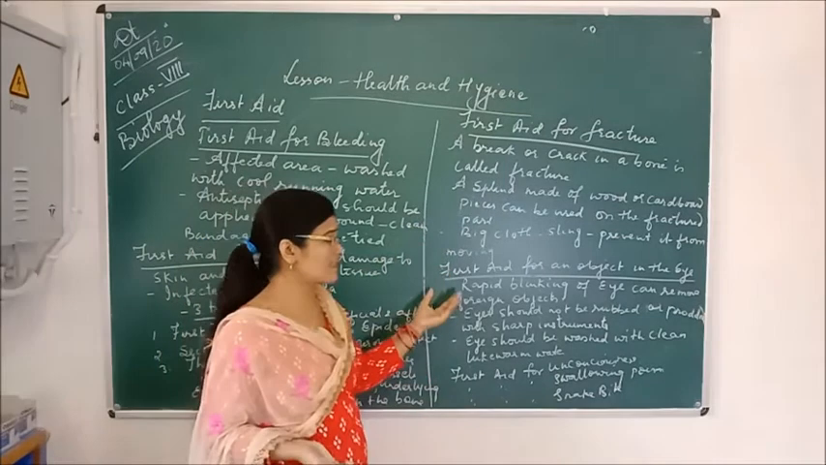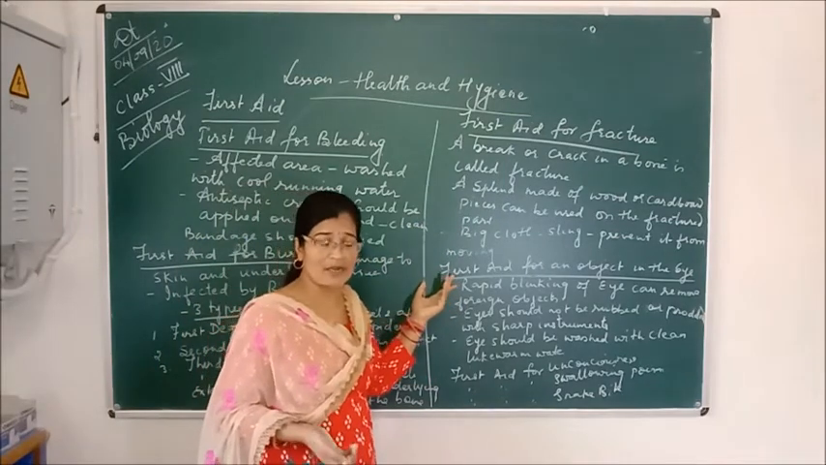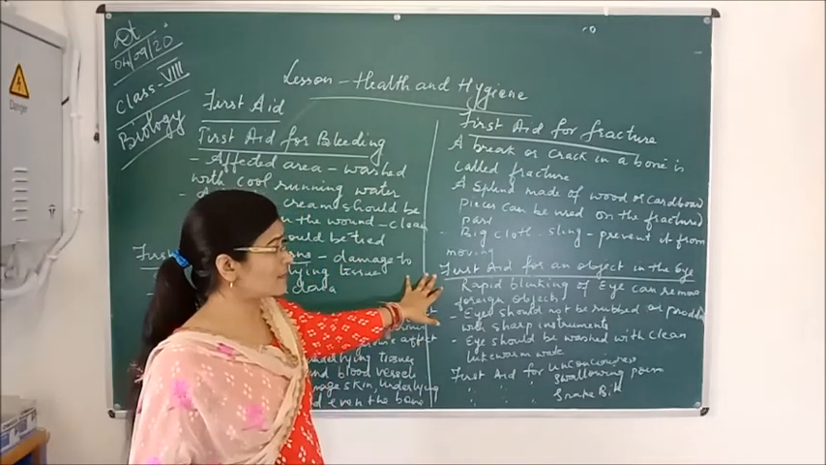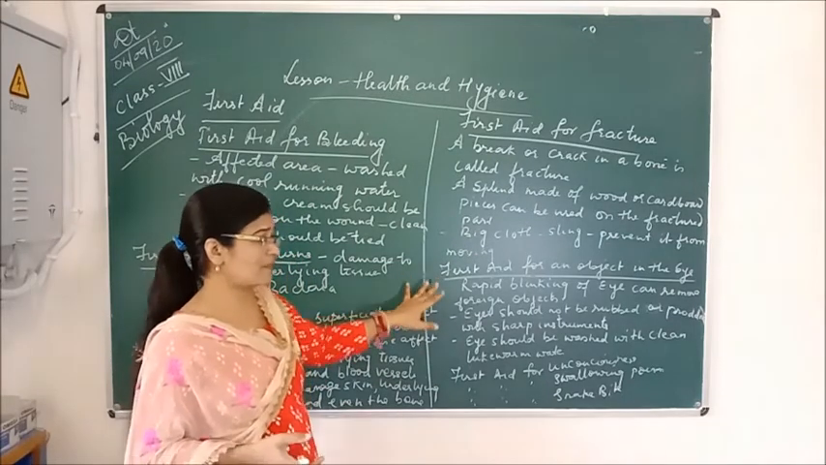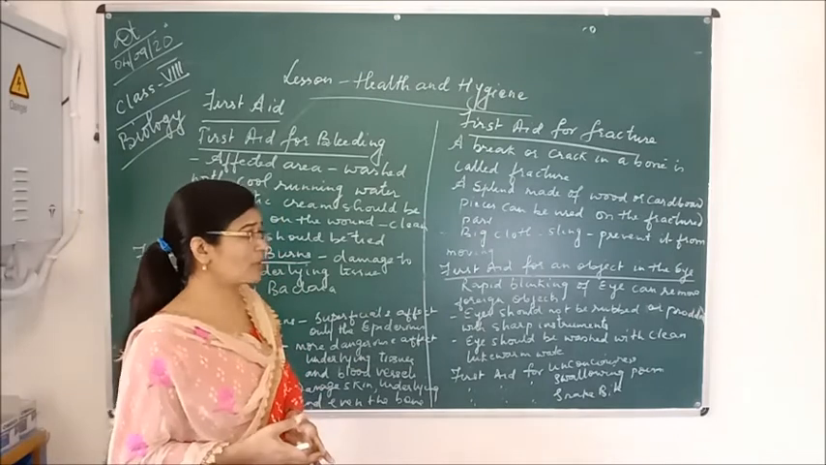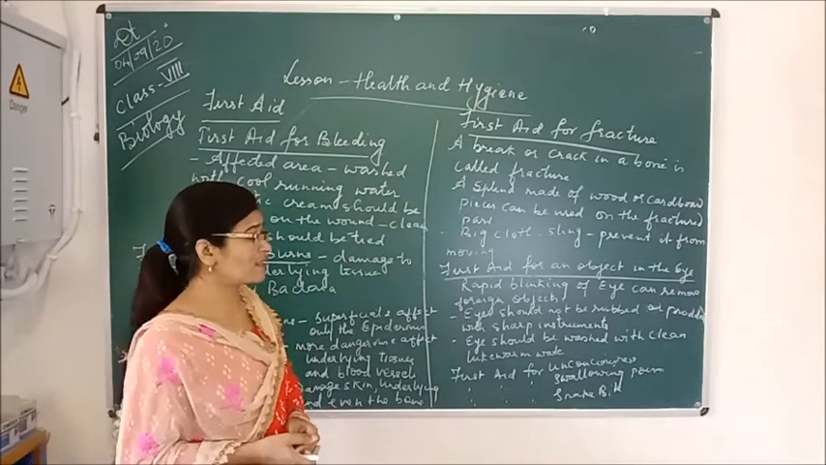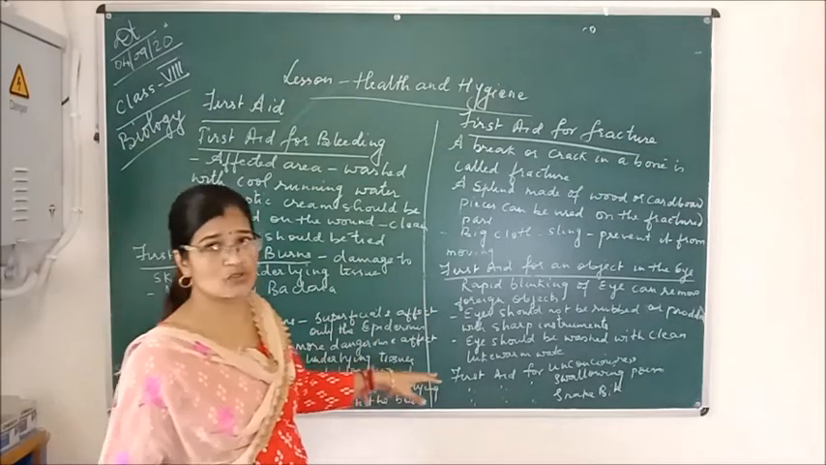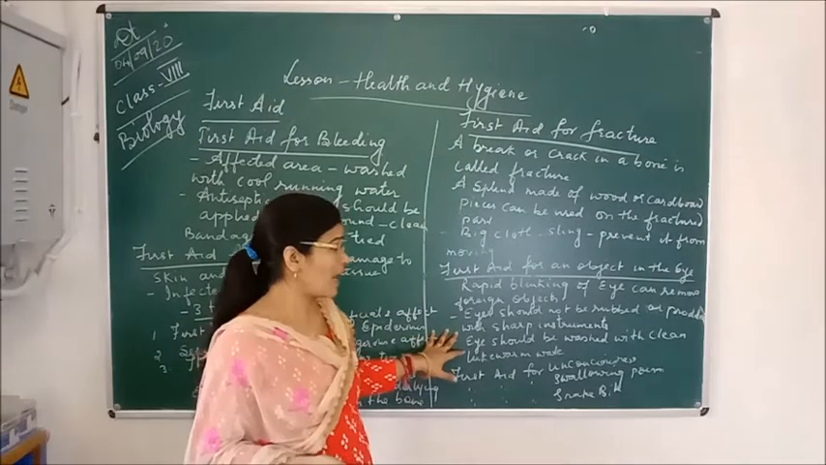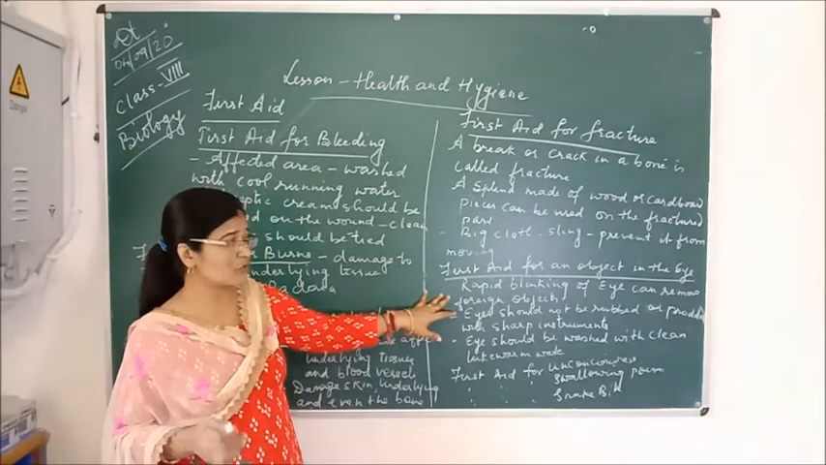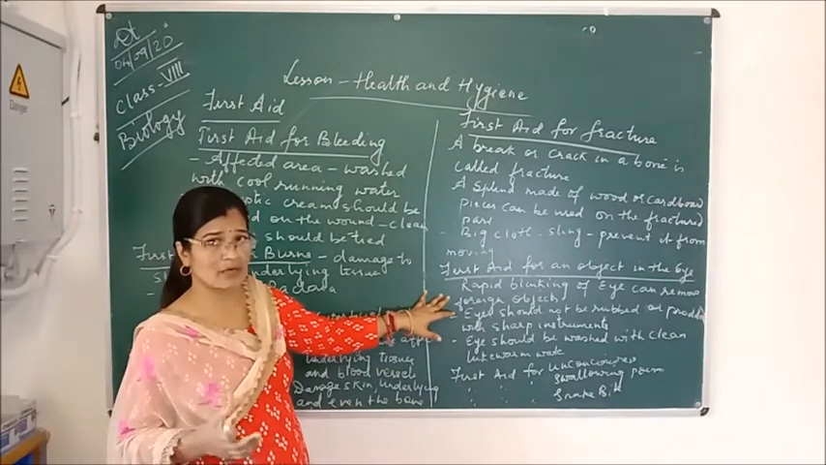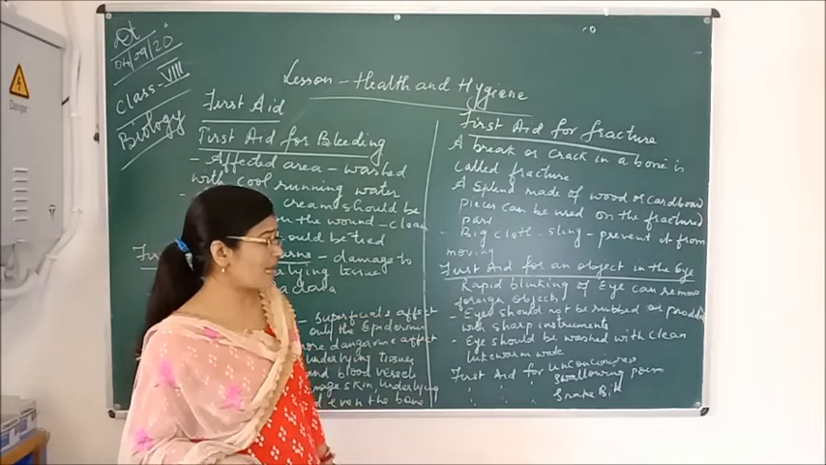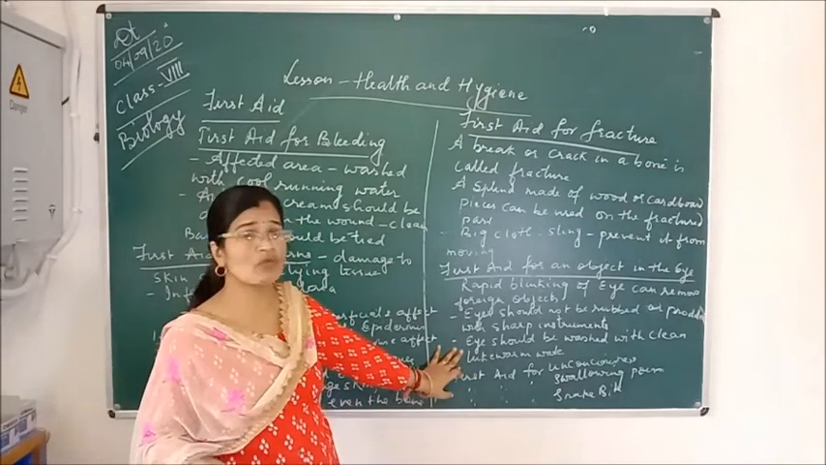And next is the first aid for an object in the eye. If any object enters the eyes, what first aid should be given in that case? First of all, before taking out the object, we should not rub the eyes or prod the eyes with sharp instruments, because it can be dangerous. Instead, rapid blinking of the eyes can take out that foreign object. As well, the eyes should be washed with clean lukewarm water.